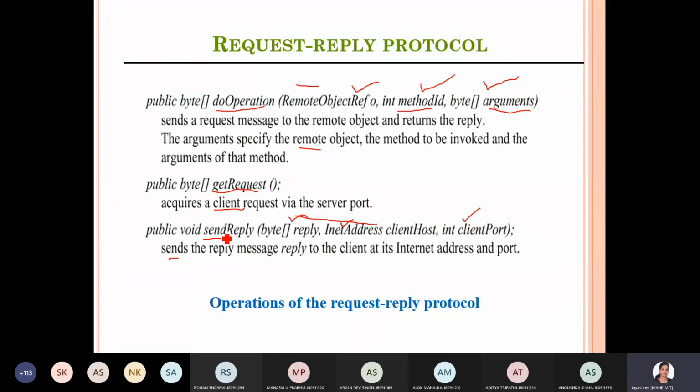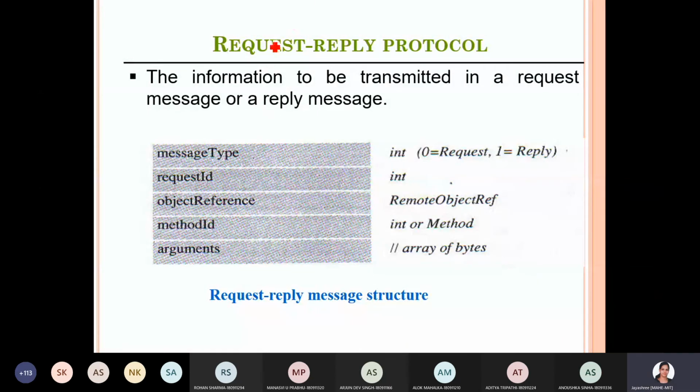Yeah, this particular primitive is to send the reply back to the client. So these three are the primitives used in request reply protocol. Okay, so the request reply protocol packet looks something like this.